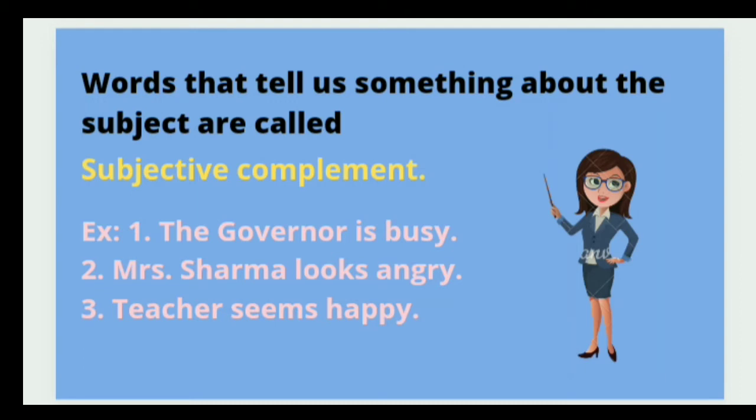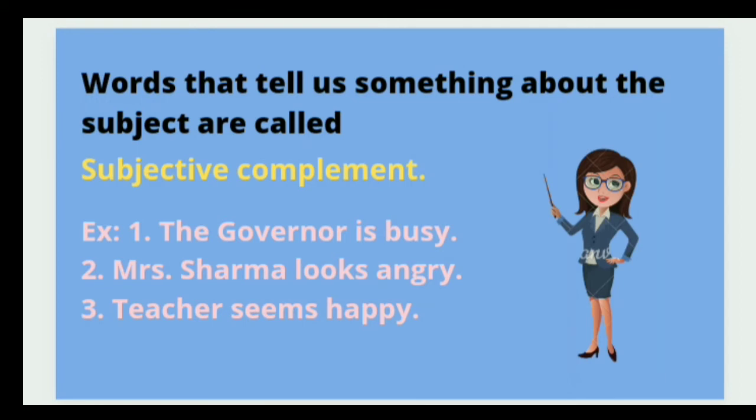The governor is busy. Mrs. Sharma looks angry. Teacher seems happy. So here busy, angry and happy are complements, and for whom are these complements? These complements refer to the subject: governor, Mrs. Sharma and teacher. So these will be called subjective complement. Let's take some more examples.